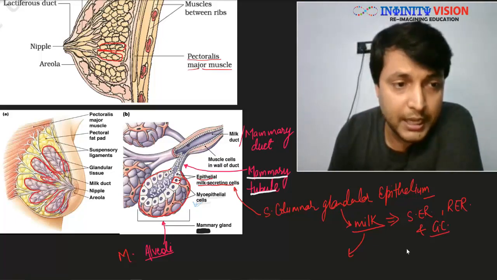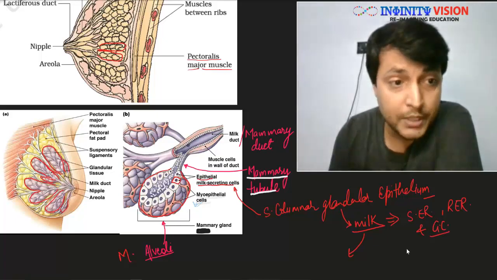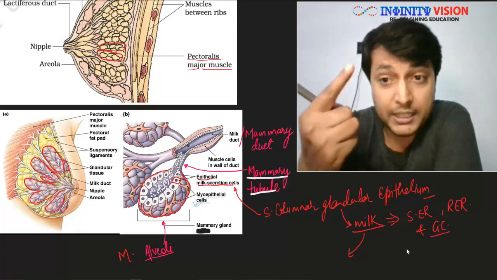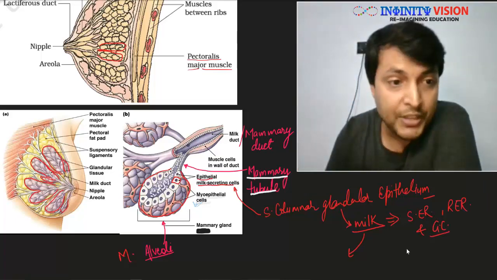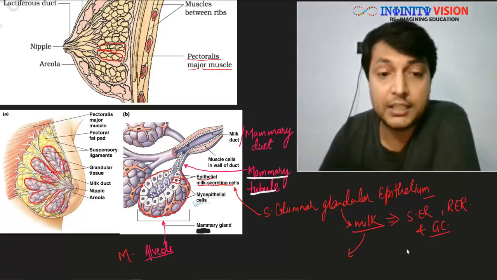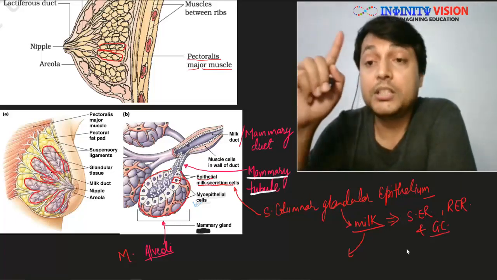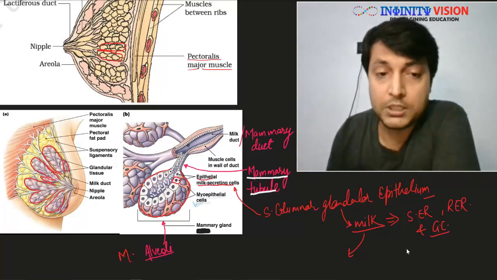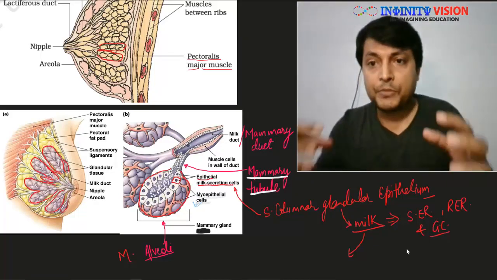It looks like a grape bunch. Each oval structure represents one grape, that is one alveoli, and this fine tubule coming out of each alveoli is the mammary tubule.